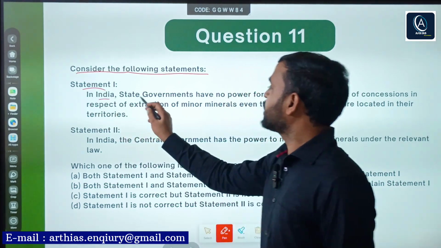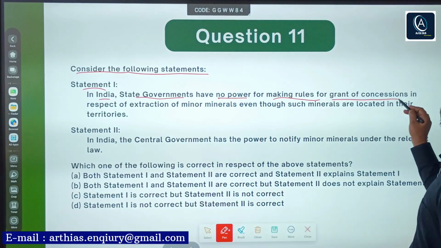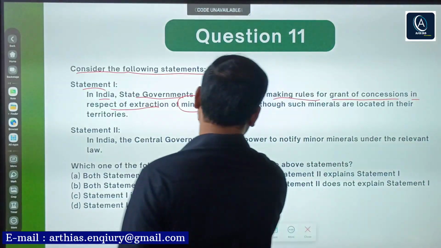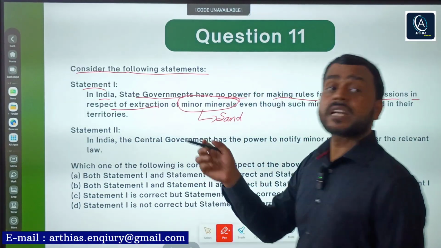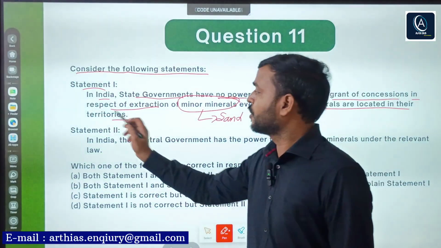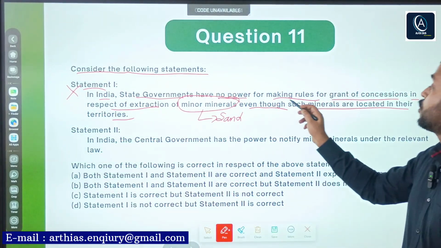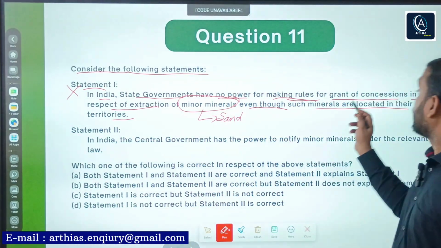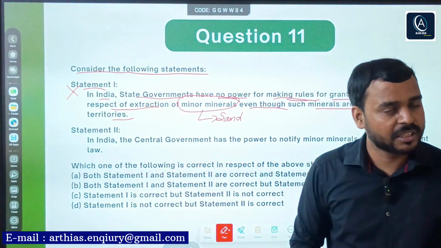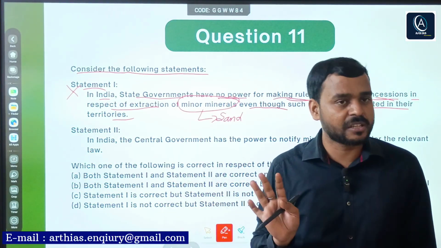Statement 1. In India, state governments have no power to make rules for grant of concessions in respect of extraction of minor minerals, even though such minerals are located in their territories. Minor minerals, for example, sand and rocks. No. In the case of minor minerals, the state government has the power to make rules for concessions in respect of extraction. Right? So this statement is incorrect. Simply, you should know that the state government can make rules regarding extraction of minor minerals.